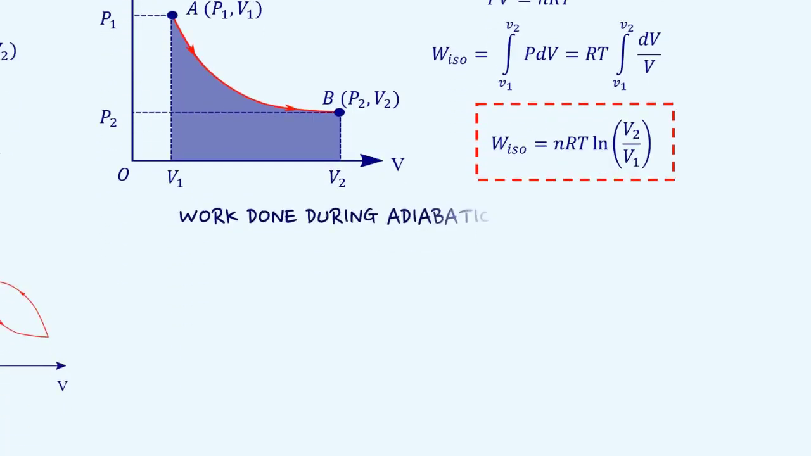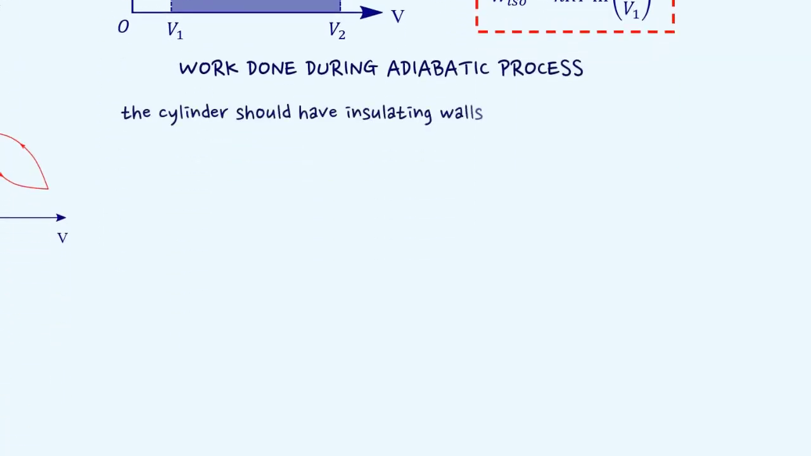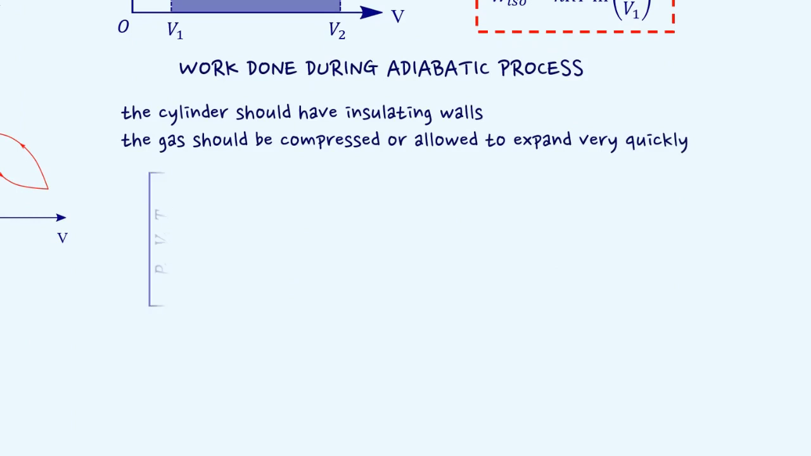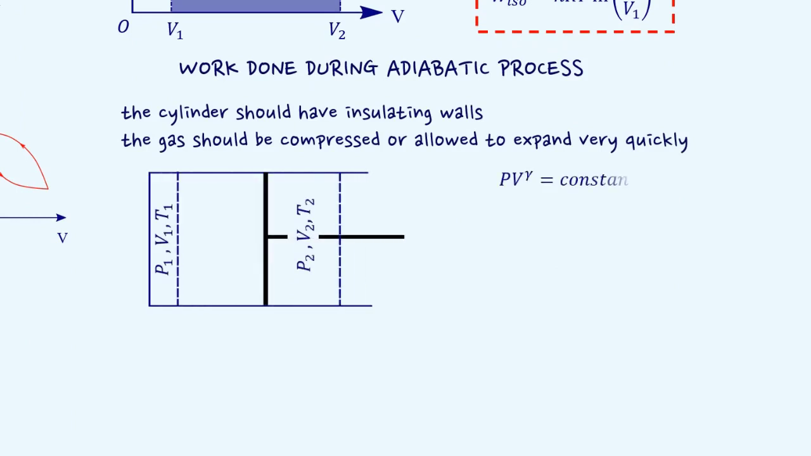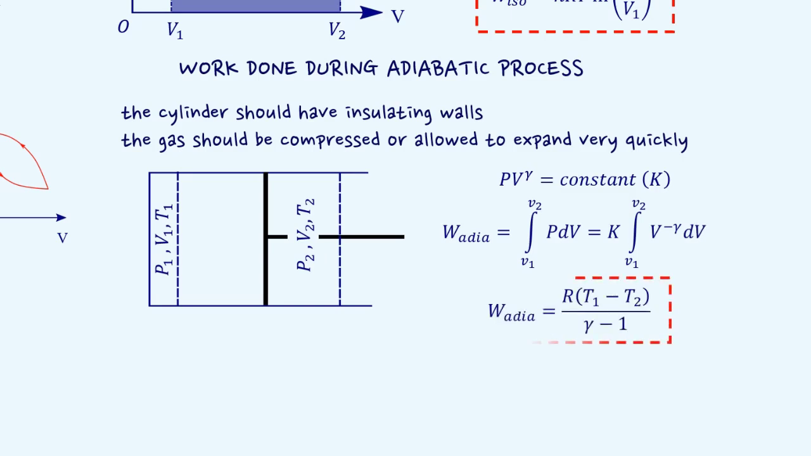For an adiabatic process to take place, the cylinder should have insulating walls. The gas should be compressed or allowed to expand very quickly. The expression for work done in an adiabatic process is W adiabatic equals R times T1 minus T2 by gamma minus 1.